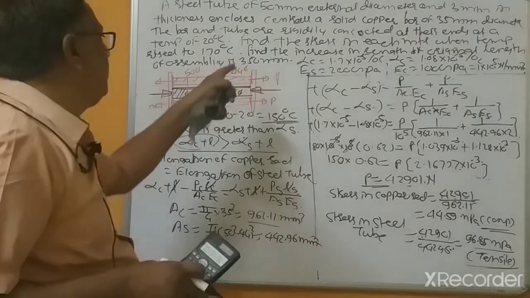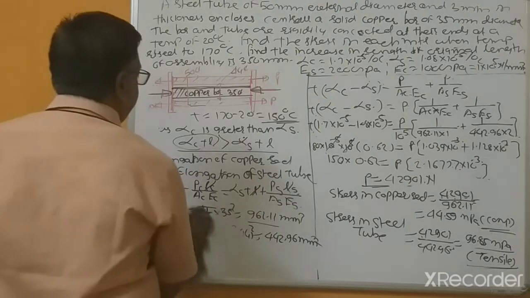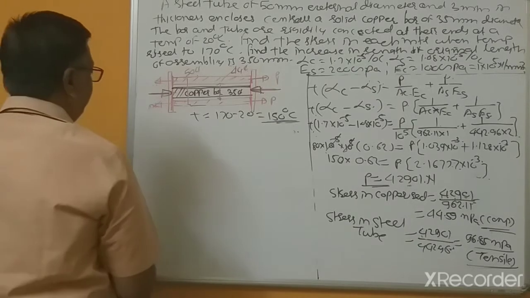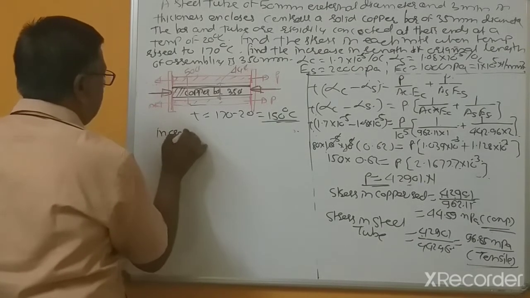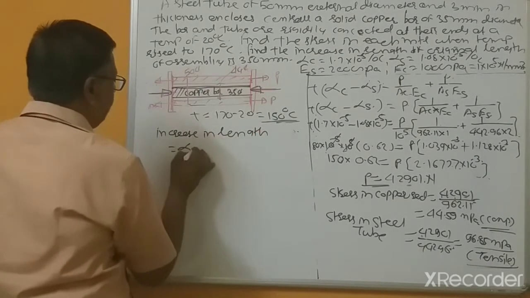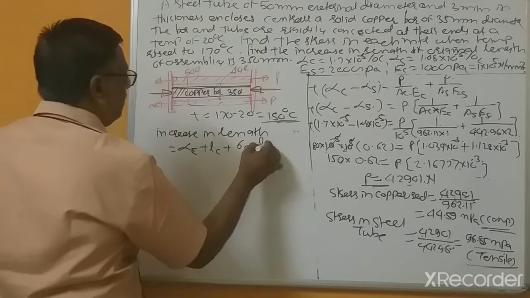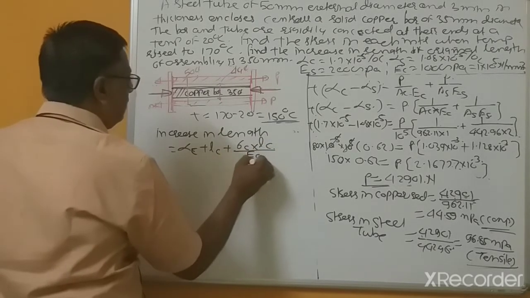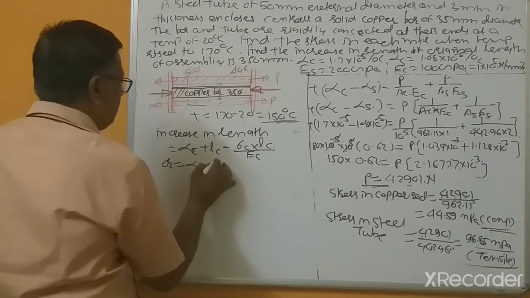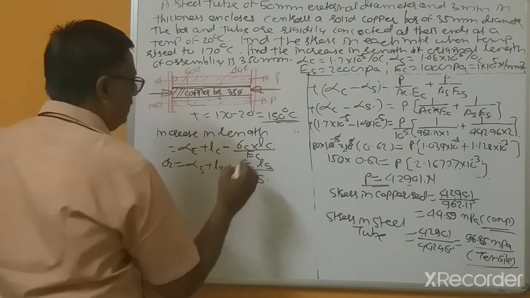Next is to find the increase in length. The increase in length equals alpha C T L_C plus sigma C L_C divided by E_C, or alpha S T L_S plus sigma S L_S divided by E_S.